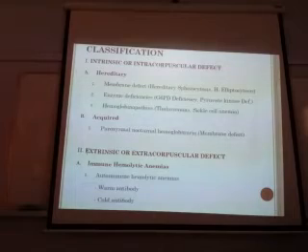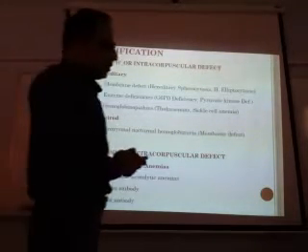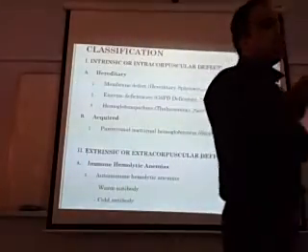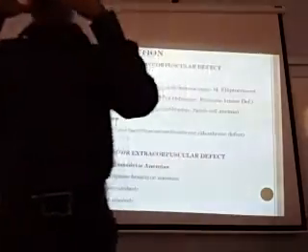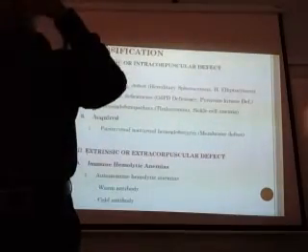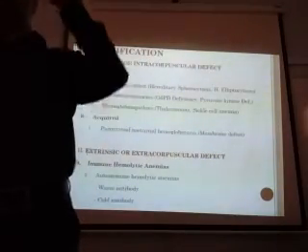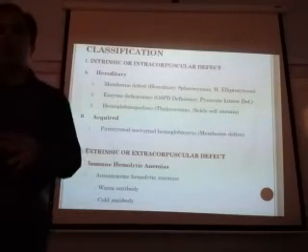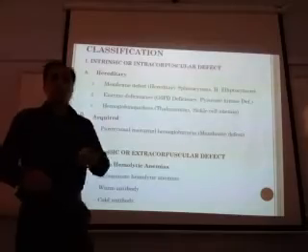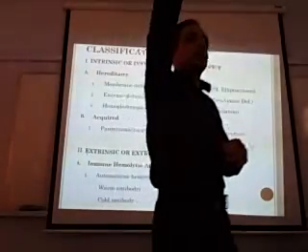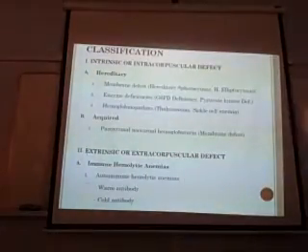How do you classify them? There is one very good classification. Intrinsic or intracorpuscular defect: something wrong with the RBC. Second is extrinsic or extracorpuscular, meaning outside the RBC there is something wrong.